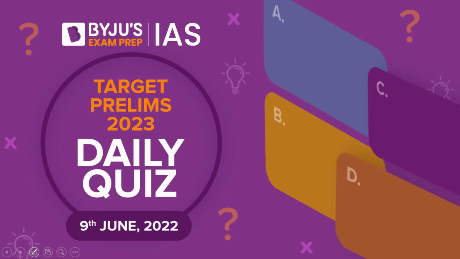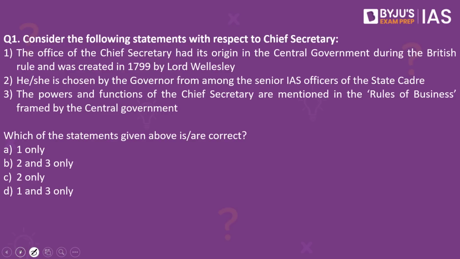Let's get started and look into our daily quiz. Let's look into the first question. Consider the following statements with respect to Chief Secretary. The office of the Chief Secretary had its origins in the central government during the British rule and was created in 1799 by Lord Wellesley. He or she is chosen by the governor from among the senior IAS officers of the state cadre. The powers and the functions of the chief secretary are mentioned in the rules of business framed by the central government. Which of the statements given above are correct?